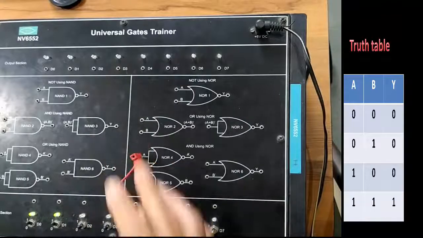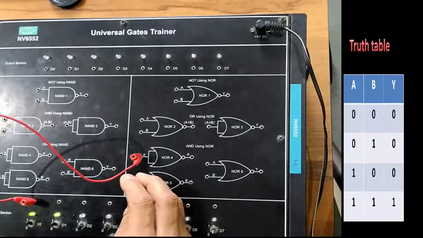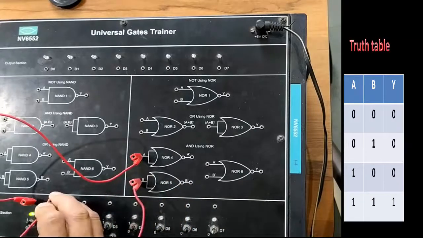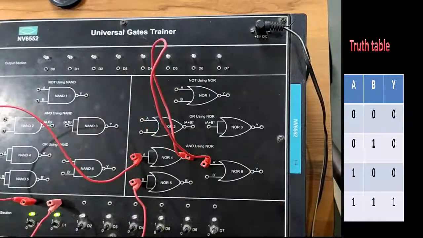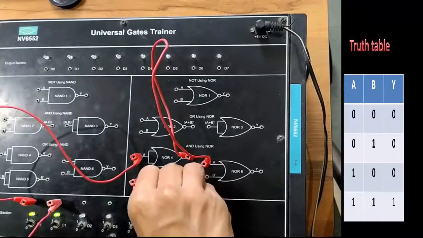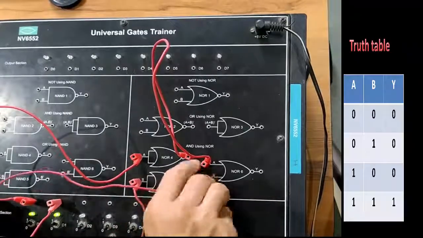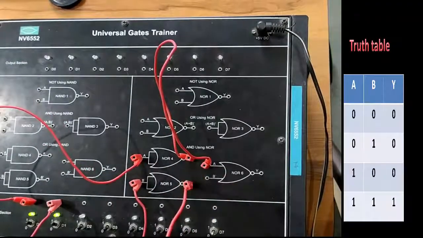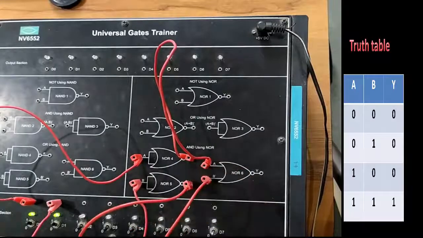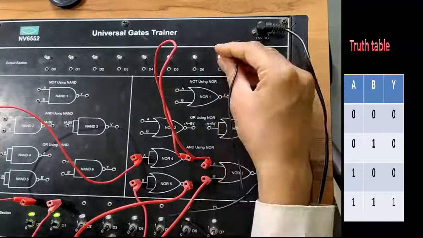So let us connect the input of the first NOR gate to the input section, then the input B of the second NOR gate to the input section, and the output of the first NOR gate to the input of the third NOR gate. Let us use another pin: the output of the second NOR gate to the input of the third NOR gate, and the final output will be fed to any key in the output section.